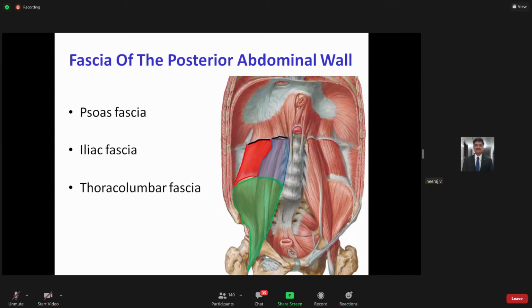As I mentioned at the beginning of the session, this posterior abdominal wall, which extends from the lower aspect up to the pelvic rim below, is a strong wall made of bone, muscles, and fascia. 5 bones, L1, L2, L3, L4, and L5 vertebra, plus these muscles, which are arranged from medial to lateral side. This is the psoas major. Anterior to that, this cylindrical thin muscle is the psoas minor. Then you have the quadratus lumborum. Then on this aspect, this is the transversus abdominis, right?